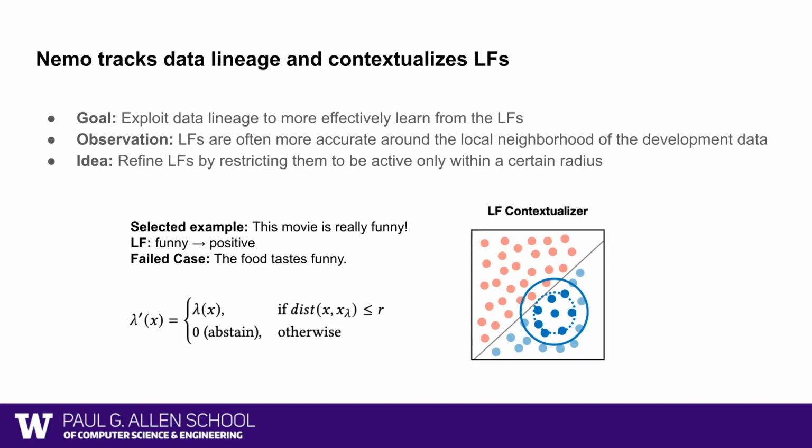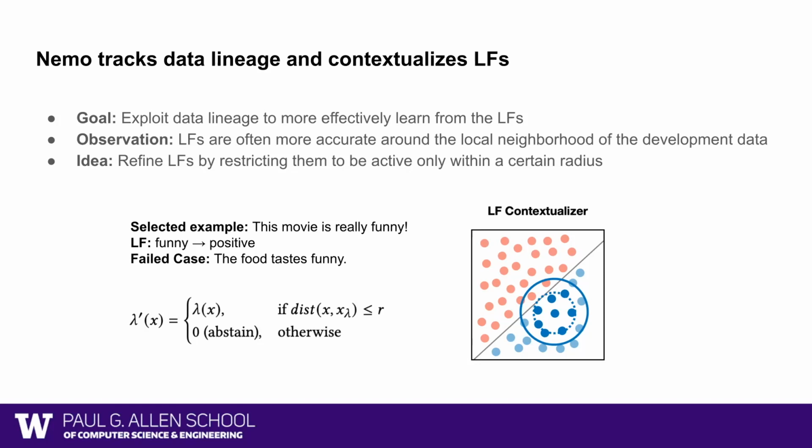After the labeling functions are created, NeMo then utilizes their data lineage to contextualize and denoise them. The core idea is simple. Consider that a user is shown the example "the movie is really funny" and created a labeling function: funny indicates positive. While this labeling function holds, for example, within movie reviews, it can fail on examples in restaurant reviews, like "the food tastes funny."